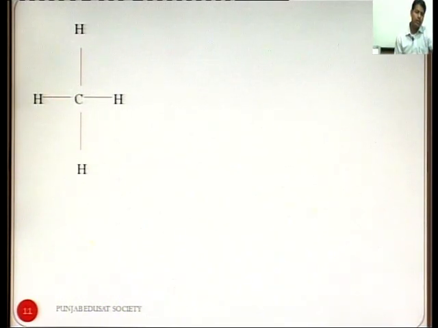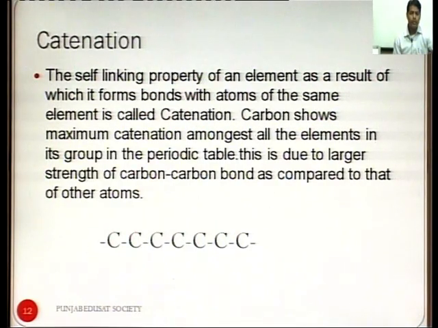So, this is the tetravalency of carbon, which shows the 4 bonds of carbon with hydrogen. Catenation property of carbon. The self-linking property of an element as a result of which it forms bonds with atoms of the same element is called catenation. Carbon shows maximum catenation amongst all the elements in its group in the periodic table. This is due to the larger strength of carbon bond as compared to that of other atoms.